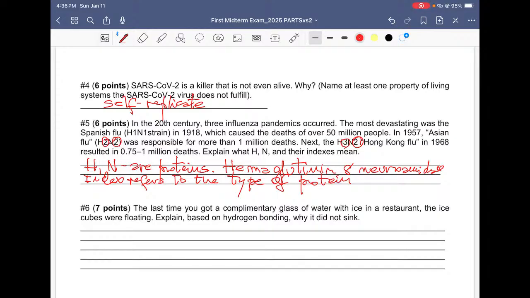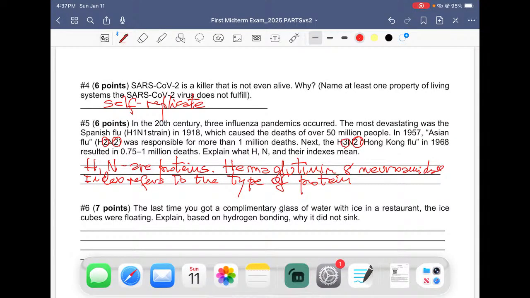Lastly, for today, there's number 6. You see there how many points were in the first midterm exam. The last time you got a complimentary glass of water with ice in a restaurant, the ice cubes were floating. Explain based on hydrogen bonds why it did not sink. That was a thing that we mentioned in class very clearly.